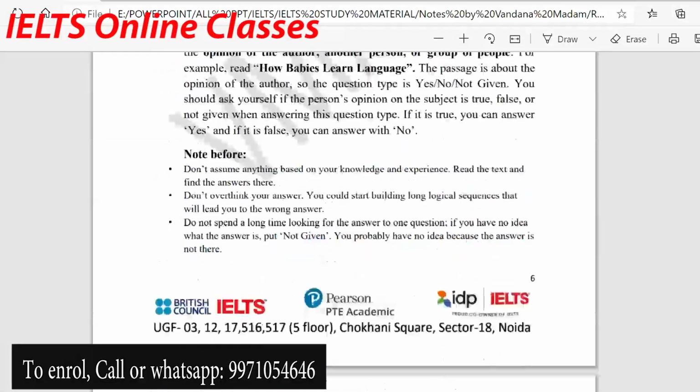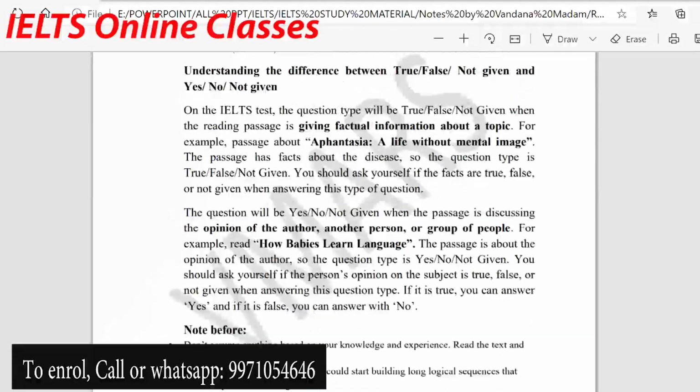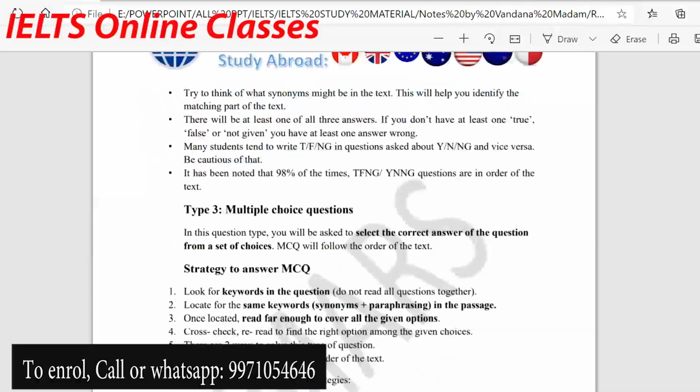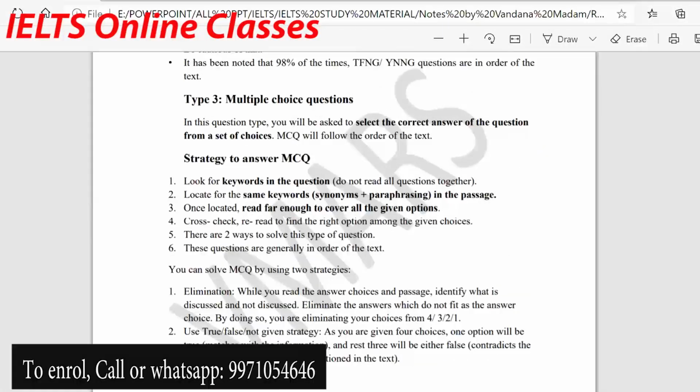Okay, as we have done fill in the blanks and true, false. When we were doing this, you must be clear that in fill in the blanks and true, false, you are actually not going to read the passage. Okay, we are not going to read the passage.